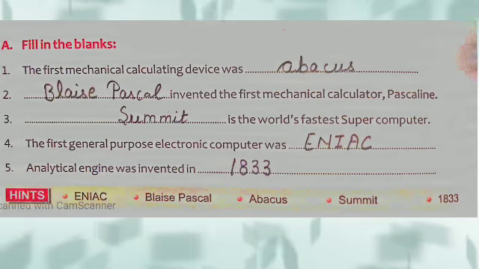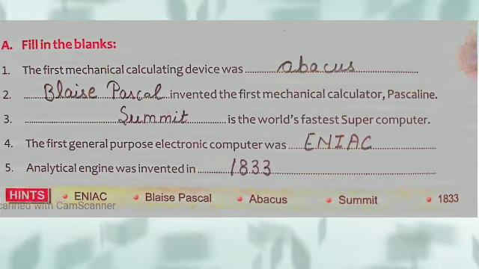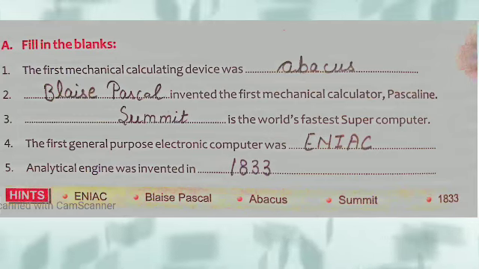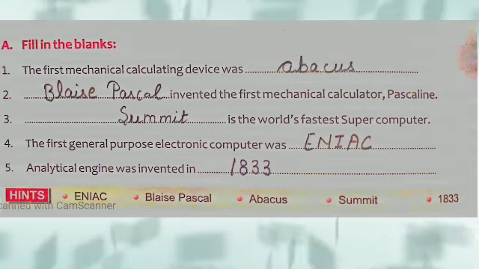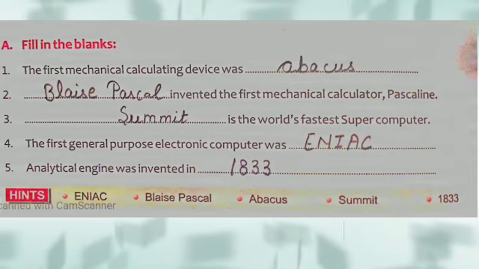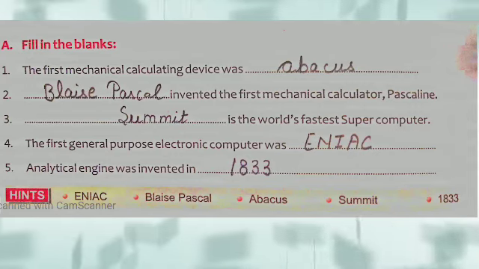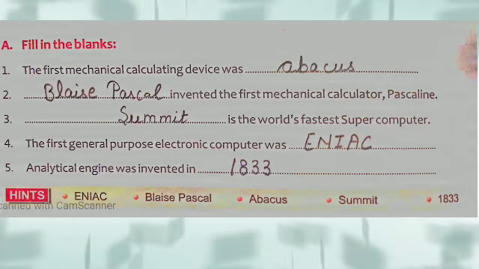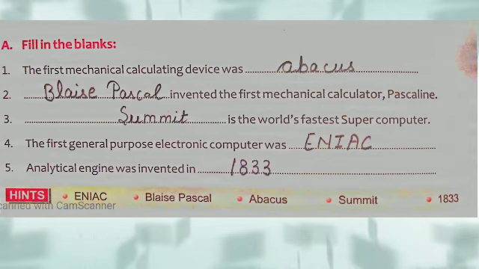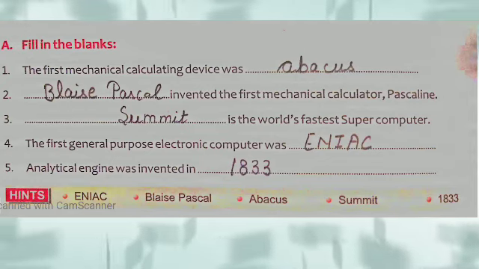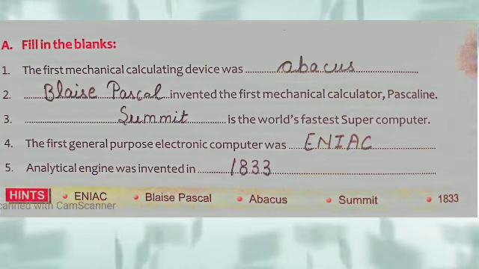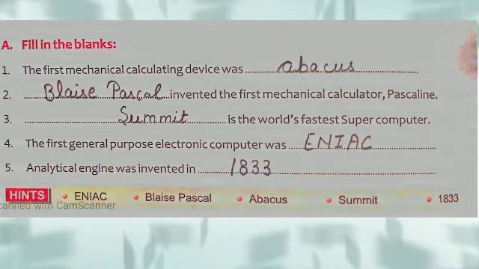First is, the first mechanical calculating device was abacus. As you all know, the first mechanical calculating device was the abacus. Second is, Dash invented the first mechanical calculator, Pascaline. As you know, Pascaline name is by the Pascal. So the right answer is Blaise Pascal.